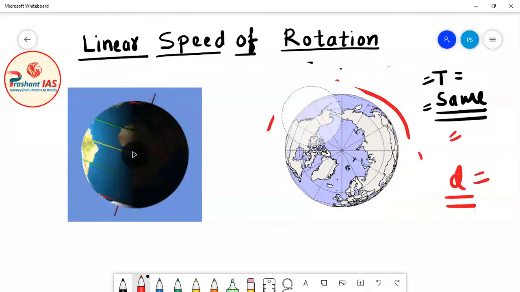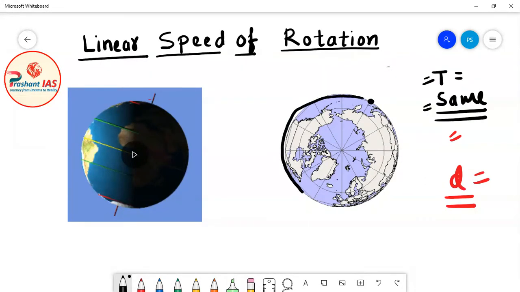Now we know that time is same, but what about distance? If a person is standing on this line, let's suppose on the equator, then definitely you can see that this distance is very large. And let's suppose a second person is standing here. You can clearly see in the diagram that this distance is very small.